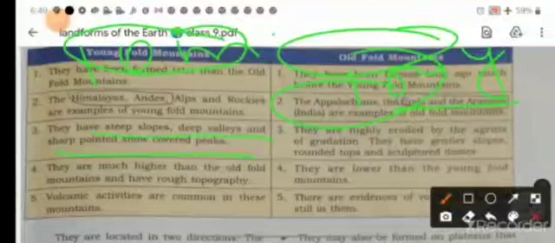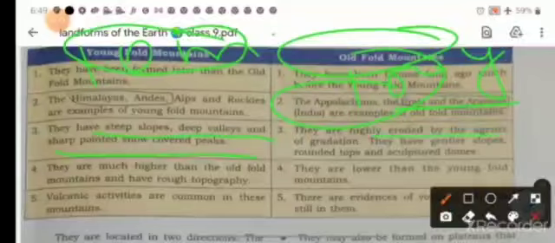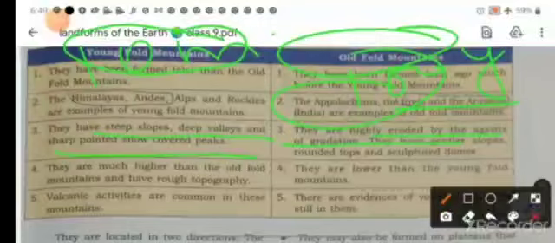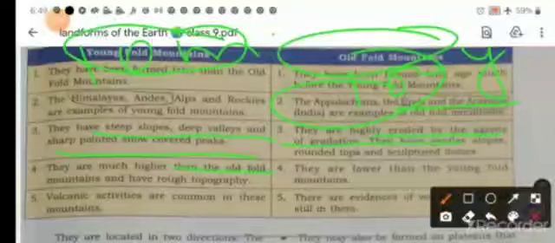And the old fold mountains are highly eroded by the agent of gradation. They have gentler slope, rounded slope and sculptured domes. And the fourth point is they are much higher than the old fold mountain and they have rough topography. And the old fold mountains are lower than the young fold mountain.